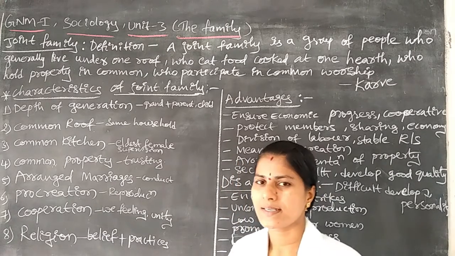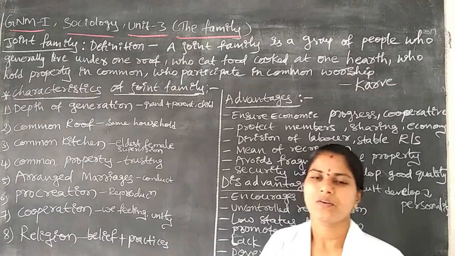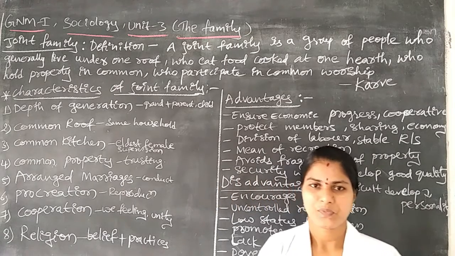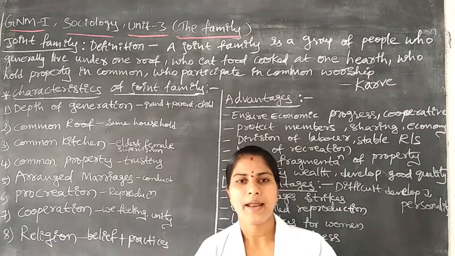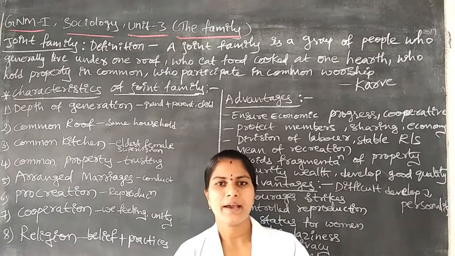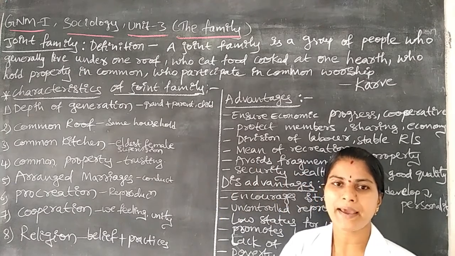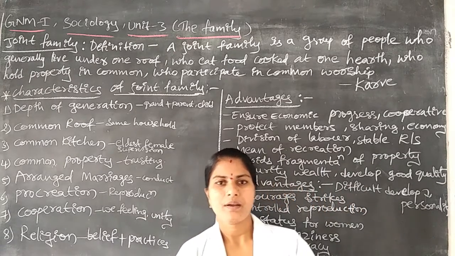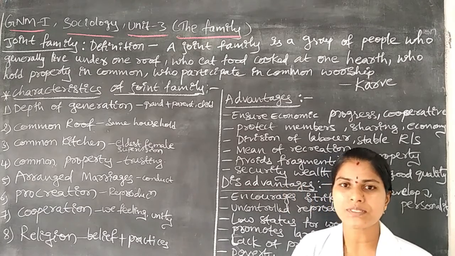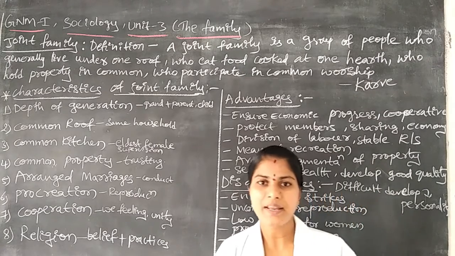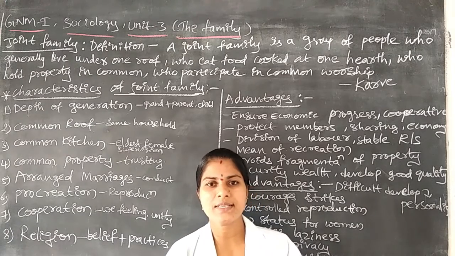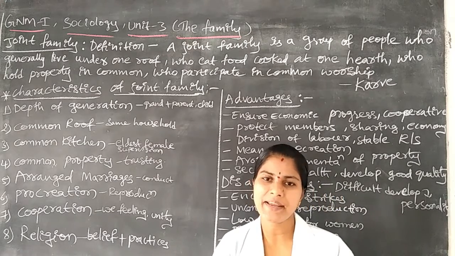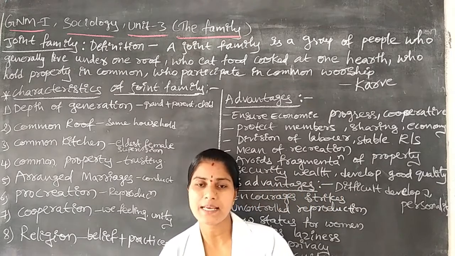arranged marriages. In the joint family, they arrange some of the marriages. The grandparents, grandmother or grandfather, conduct some marriages by their own likes and dislikes. They arrange some qualifications, rules, and regulations. According to the rules and regulations, they search for males or females for marriage. For example, their grandson's marriage.